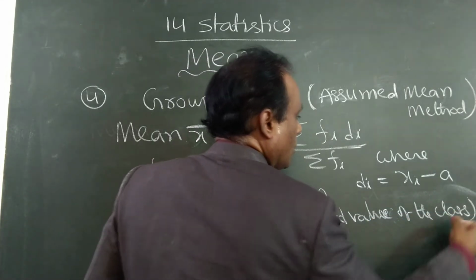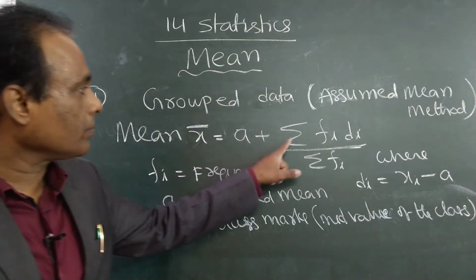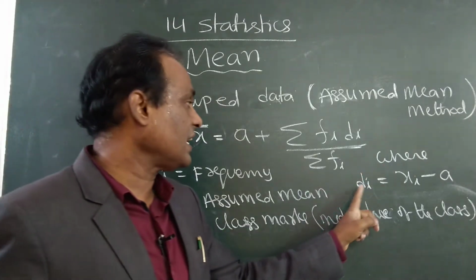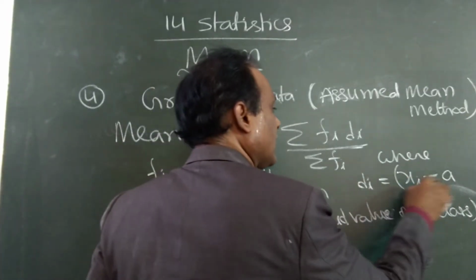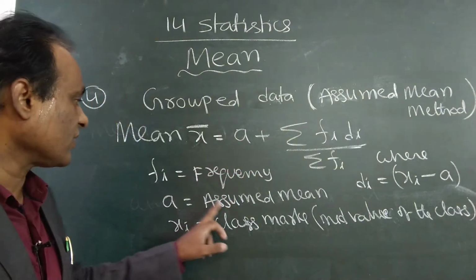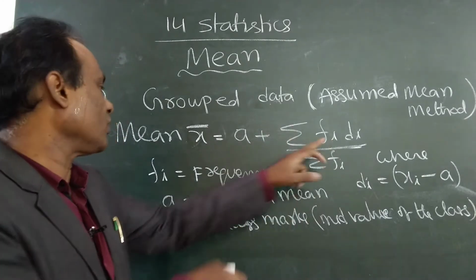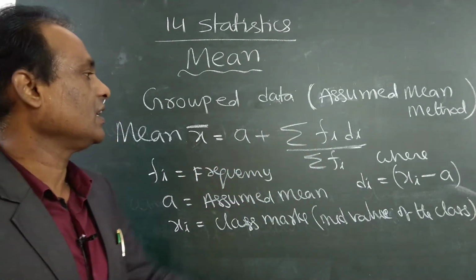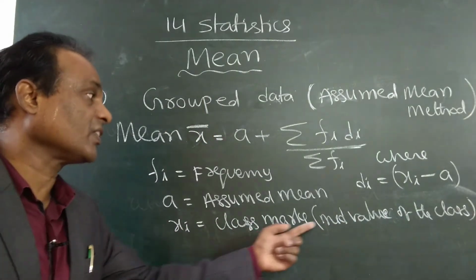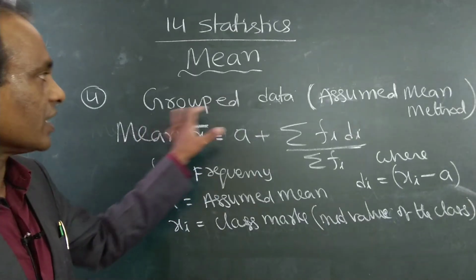See here, all the symbols are introduced. Mean formula: A plus sigma Fi Di by sigma Fi, where Di is equal to Xi minus A. What are the new symbols? A is the assumed mean. What is F? Already known, we applied it in the previous case also. Fi is frequency. Xi is the class marks or mid values of the class. So this is the formula for mean for the grouped data.